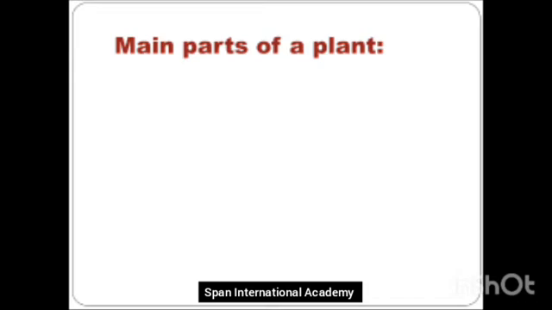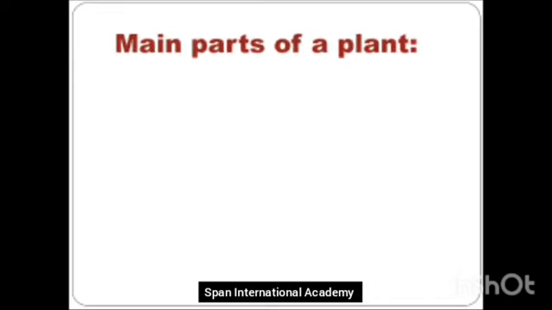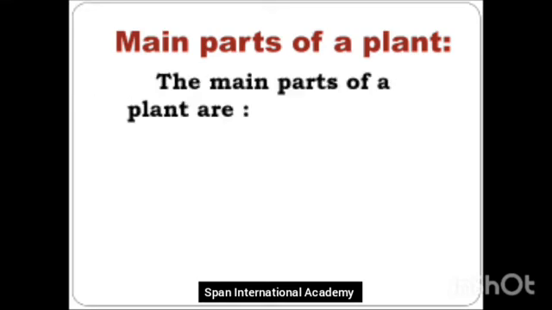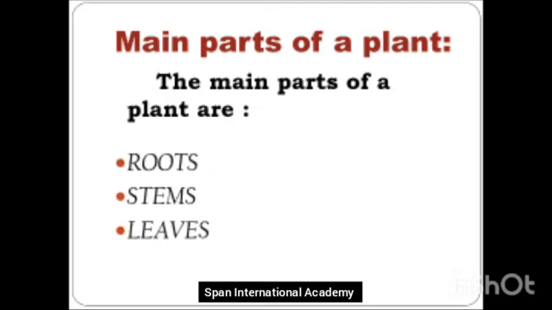But there are a few main parts of a plant. Okay, students? We saw that there are 4 parts of a plant, but there are a few main parts which are very necessary, very important for a plant to grow healthy. Let's see what those are. The main parts of a plant are roots, stems, and leaves. These 3 are the most important parts of a plant.